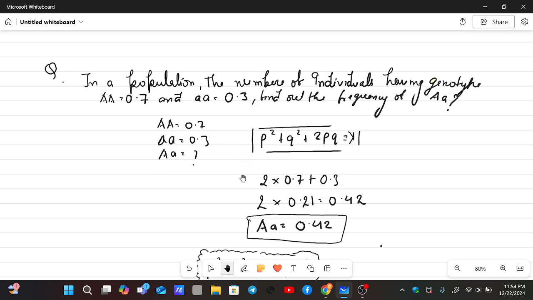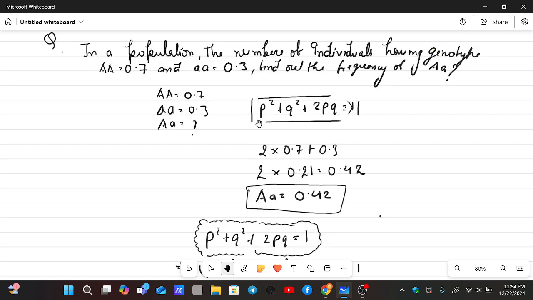So again we'll use this formula. We are given the data of homozygous dominant and homozygous recessive, but we are not given the heterozygous one. So we will put into 2pq the given data of p and q.